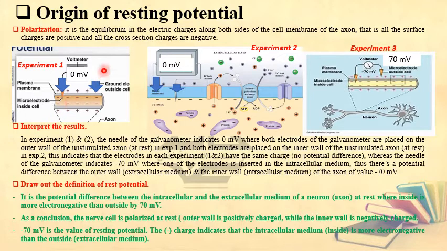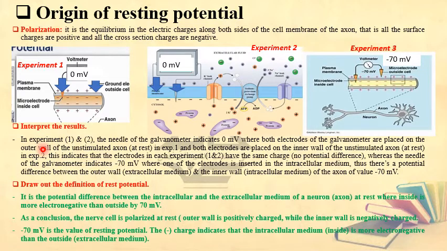What was the result? The result was revealed by the needle of the voltmeter. Here it is 0, here it is 0, and here it is equal to minus 70 millivolts. With respect to the variable, it is about the electrodes of the galvanometer or the voltmeter. In experiment 1, they were placed on the outer wall, and in the second one they were placed in the inner wall of the unstimulated neuron or axon, and here one is outside and one is inside. So after determining the variable and the result, we will be able to interpret.